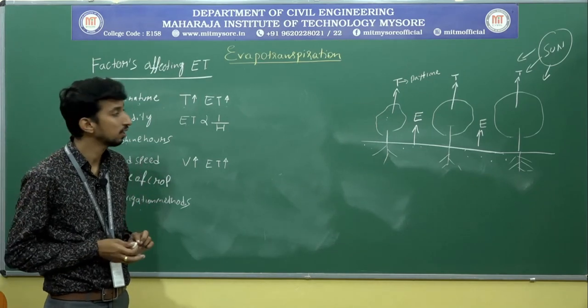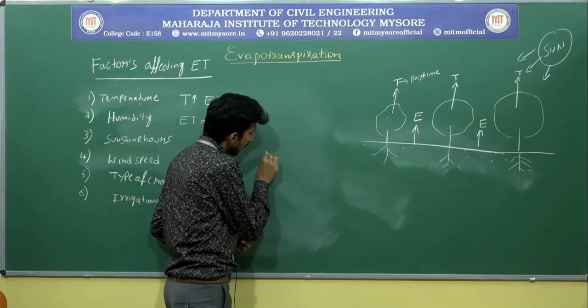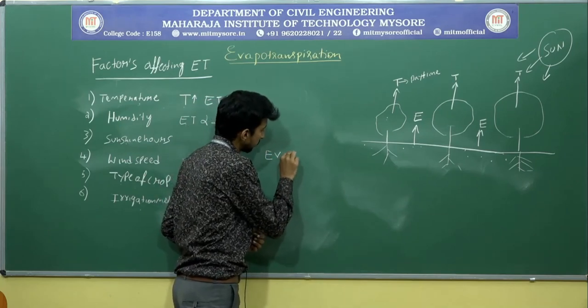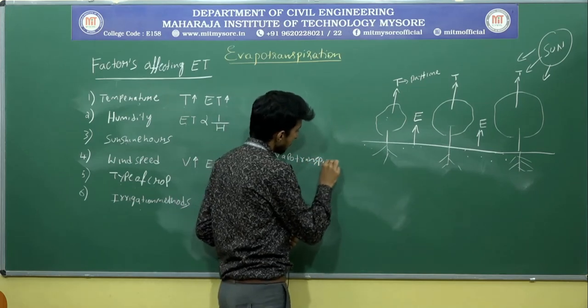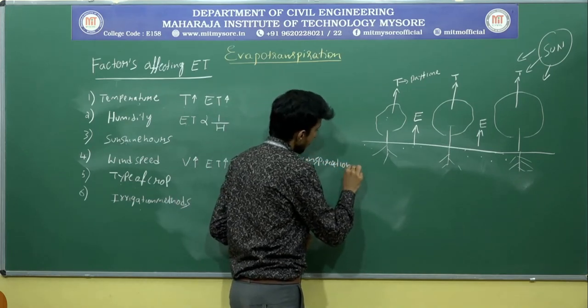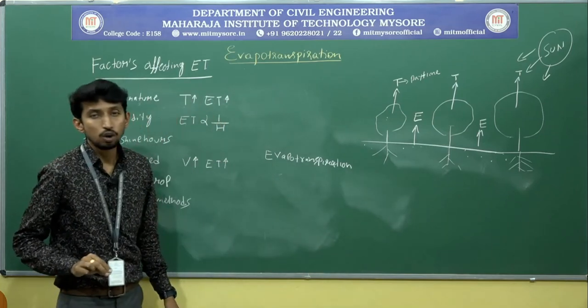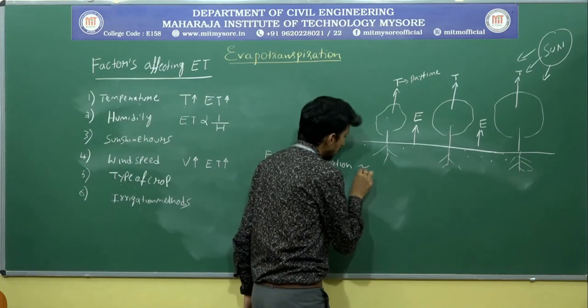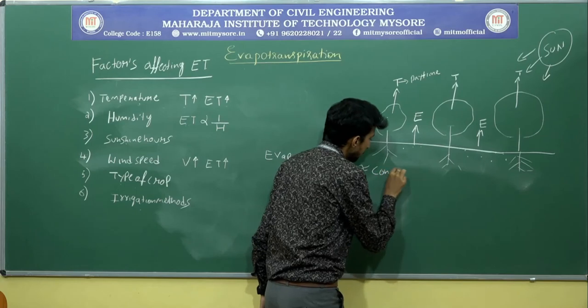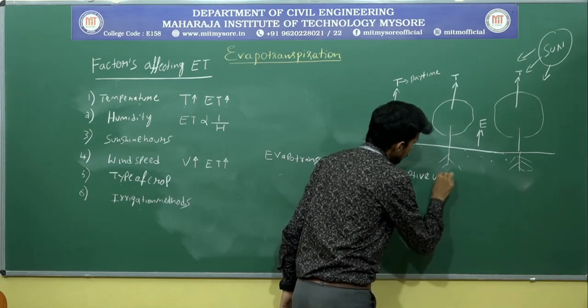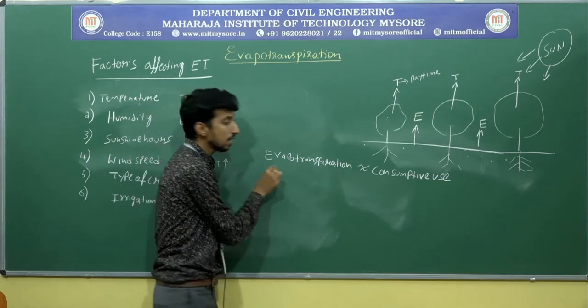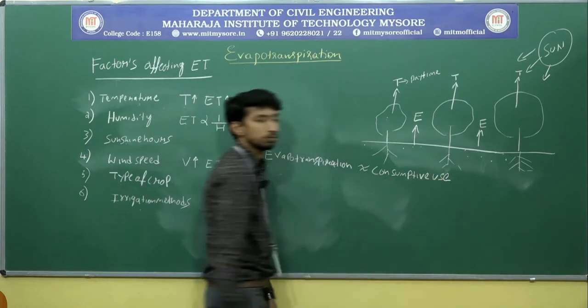I forgot to say one thing, that evapotranspiration is also called consumptive use.